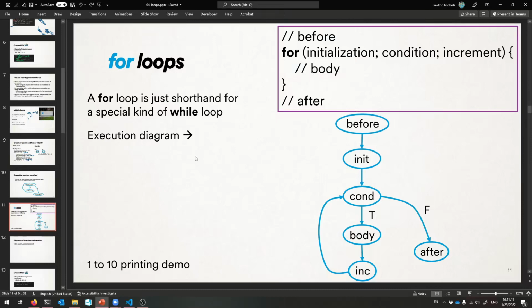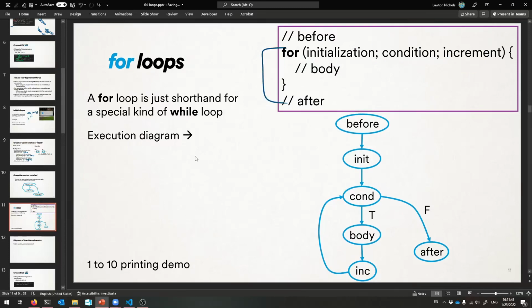So here is a for loop. A for loop is actually shorthand for a while loop, so you can't do anything different with a for loop. It's equivalent to a while loop. It just sometimes makes your life easier the way that it's set up, okay? So a for loop takes 3 pieces inside of the parentheses, and they're semicolon separated, okay? And here's the way it works.